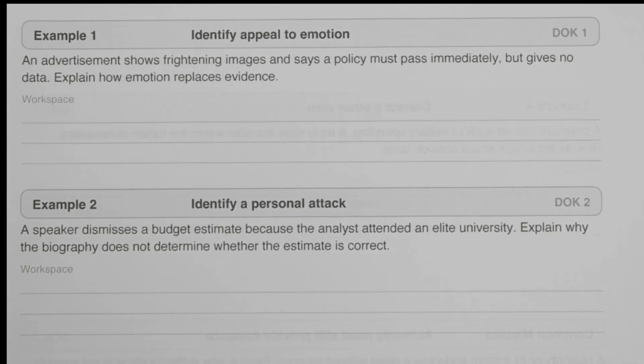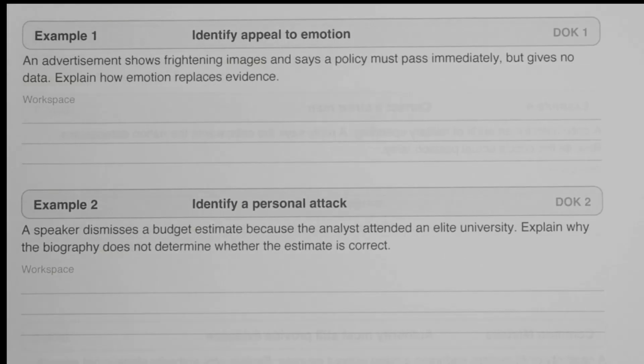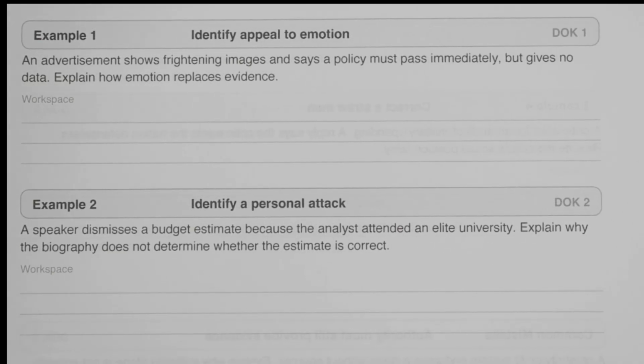Example number 1: an advertisement shows frightening images and says a policy must pass immediately, but gives no data. Explain how emotion replaces evidence. Okay, so the frightening images, right? And then it says this policy must pass immediately, giving no data. What's the problem?